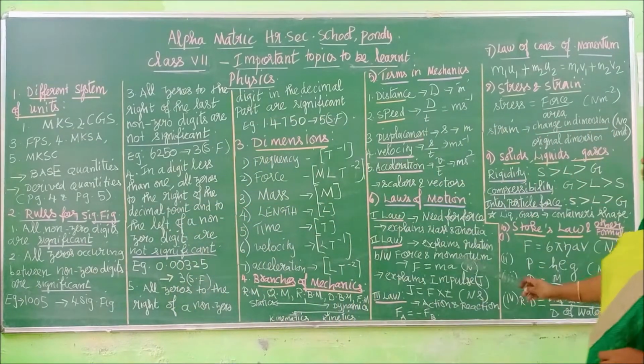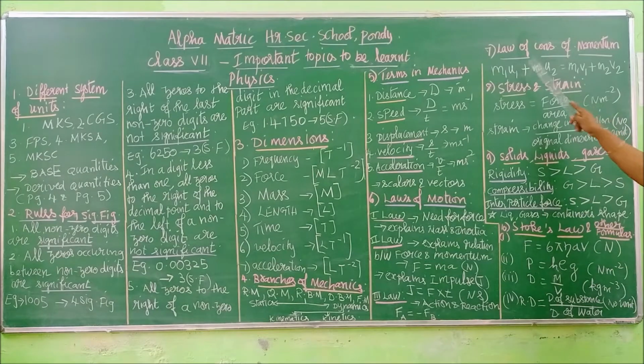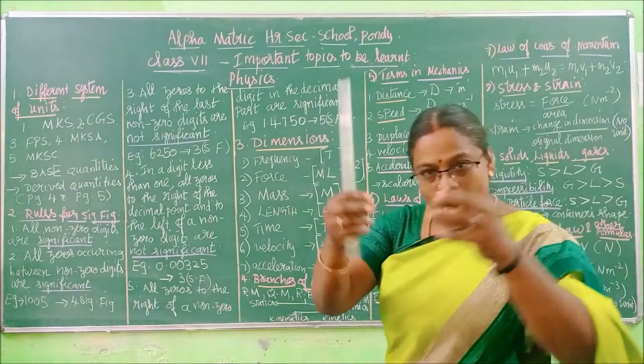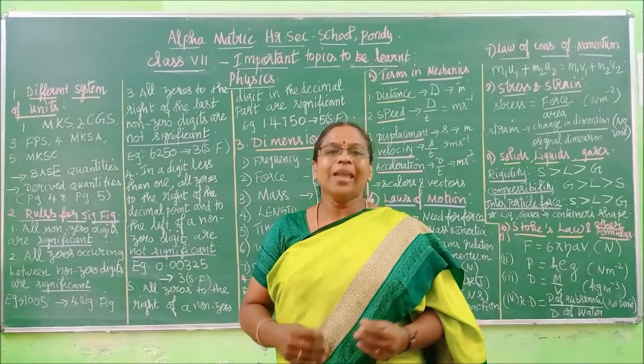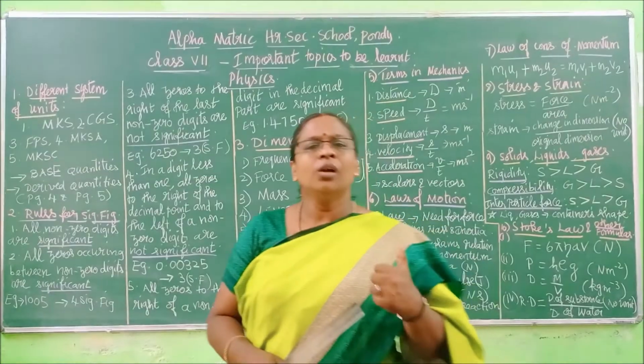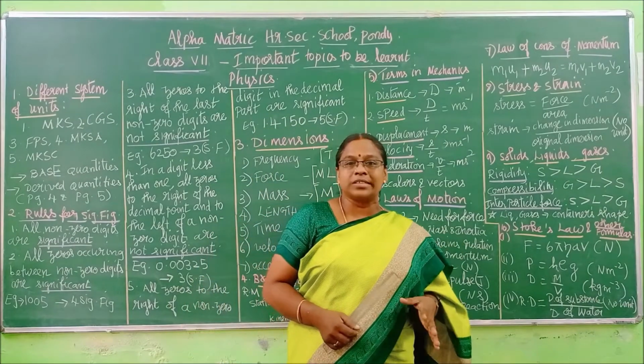Right children? Now coming to the law of conservation, I have written in shorter form: conservation of momentum. So what is conservation of momentum? When two bodies collide, there will be some momentum. What is momentum? Momentum is mass into velocity.